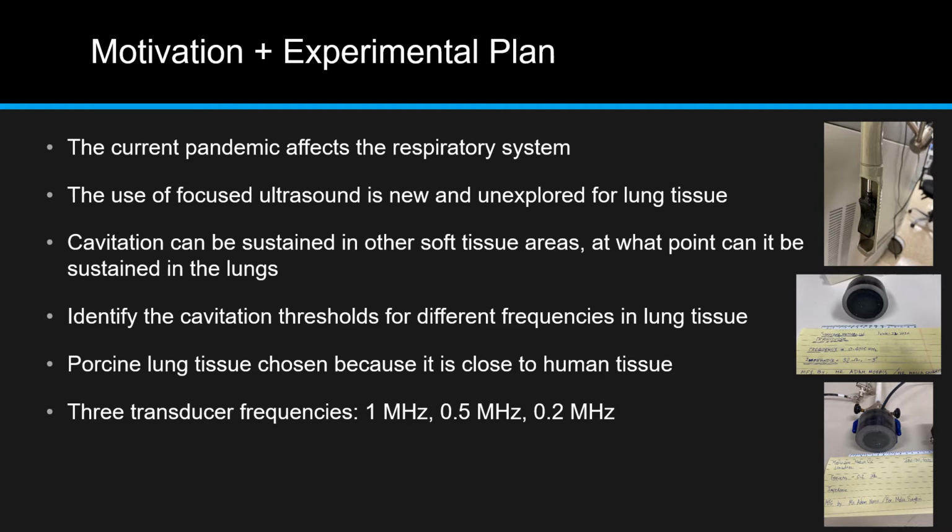We know that cavitation is the main way that we can do that, and it can be sustained in other soft tissue areas, so I wondered at what point can it be sustained in the lungs. Therefore, my experimental plan was to identify the cavitation thresholds for different frequencies in lung tissue. We chose porcine lung tissue because it is close to human tissue, and we used 3 transducer frequencies, 1 MHz, 0.5 MHz, and 0.2 MHz. You can see those 3 transducers on the side in order from top to bottom.